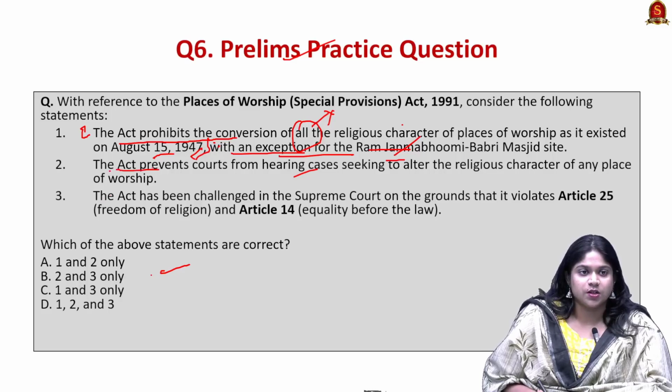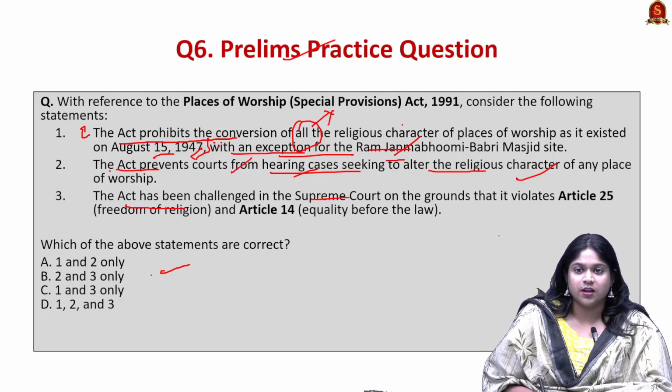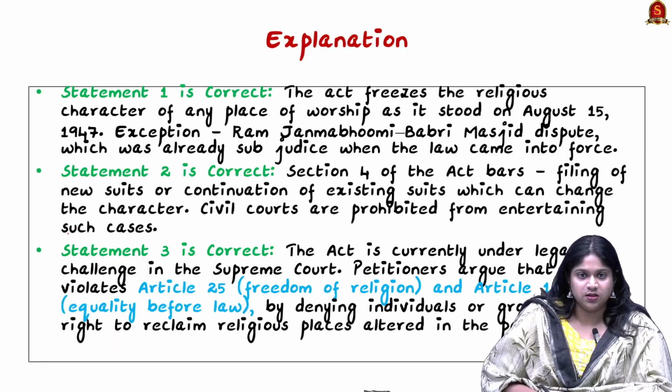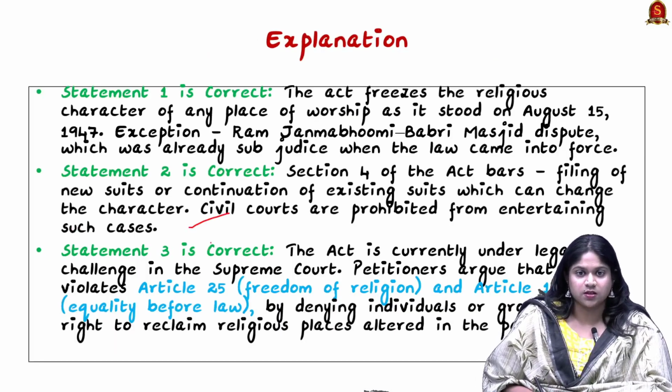Now the next statement is also right. The act prevents courts from hearing cases seeking to alter the religious character of any place. That is correct. And next, the act has been challenged in the Supreme Court on the grounds that it violates Article 25 and Article 14. That is correct. So here the act is currently under legal challenge in the Supreme Court.